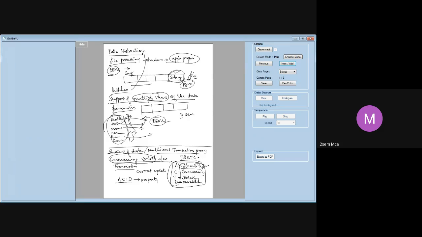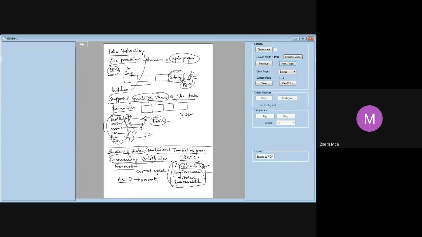That is wrong. Concurrency, as I told, means the same transactions will be done by multiple users simultaneously, but still the DBMS should be able to take care of it. That is nothing but concurrency. The isolation property ensures that each transaction appears to execute in isolation. That means when I am doing a transaction, I am not aware of the fact that 100 other people are also doing the same thing. I get the impression that only I am doing this particular transaction. That is called isolation.